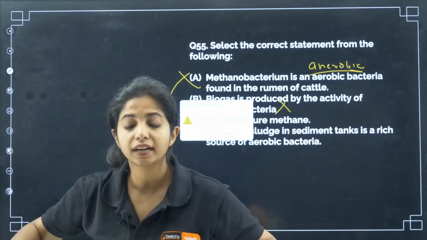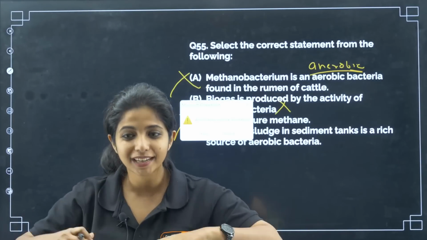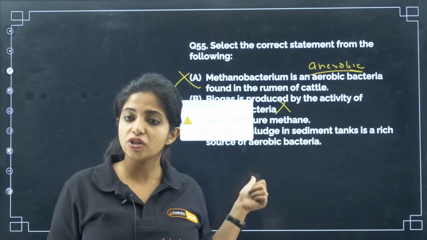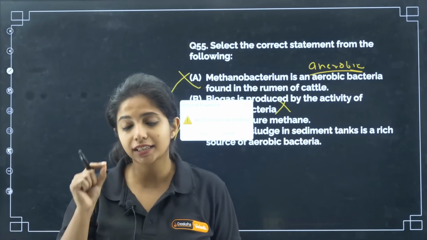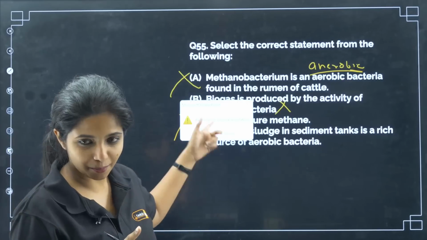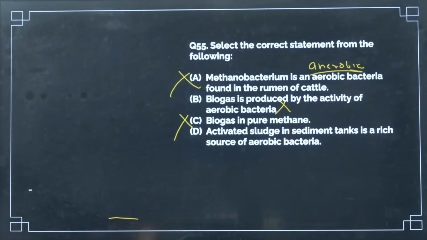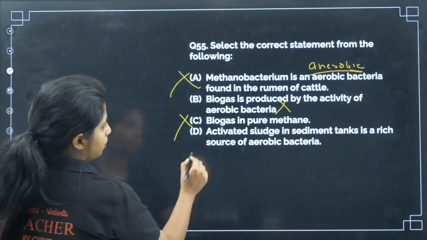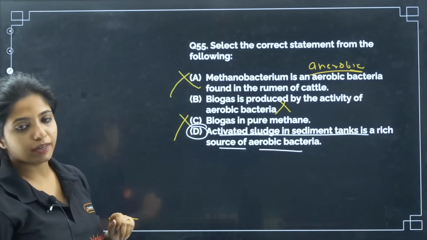Whatever is left behind is what? Activated sludge. And activated sludge, as I said, what is settling down? The aerobic bacteria and the fungal filaments. So activated sludge in the sediment tanks is a rich source of aerobic bacteria. Correct. It is a correct statement. Okay, now just give me a second. I'll be right back. I have to close this and come back again because of my hair. Okay, so your answer becomes D. This is the only correct statement out there.